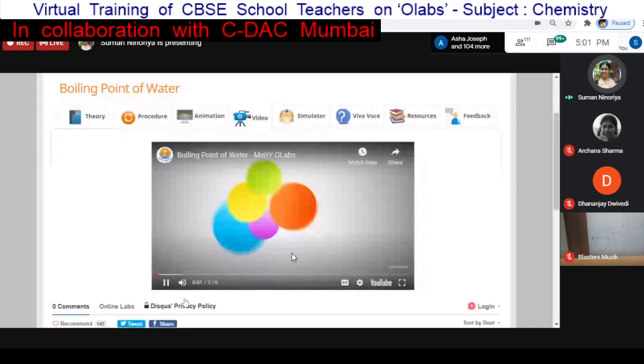Liquid. When water is heated, its molecules gain energy and the kinetic energy increases. On heating continuously, a particular temperature is reached where these molecules leave the surface.